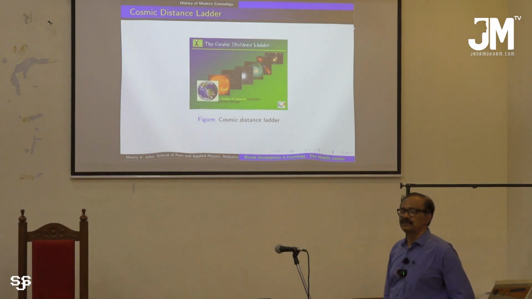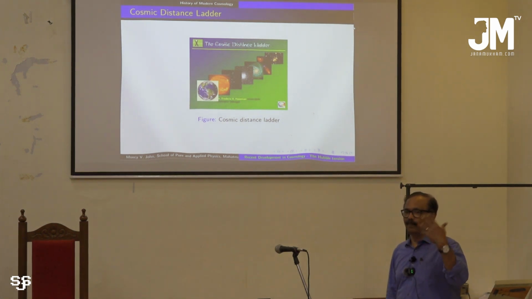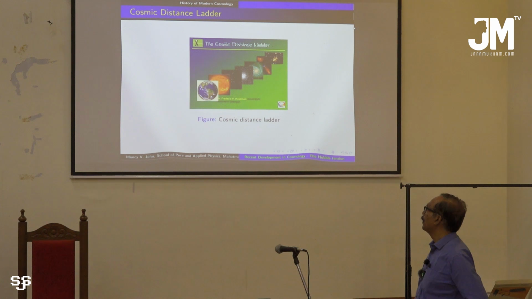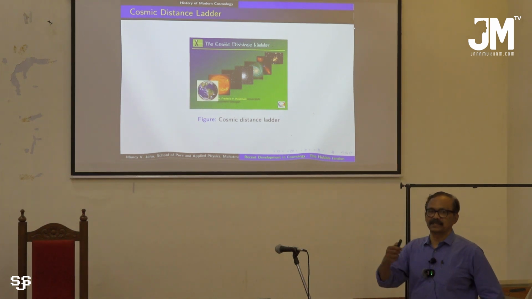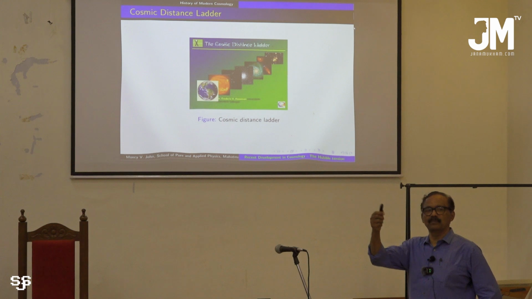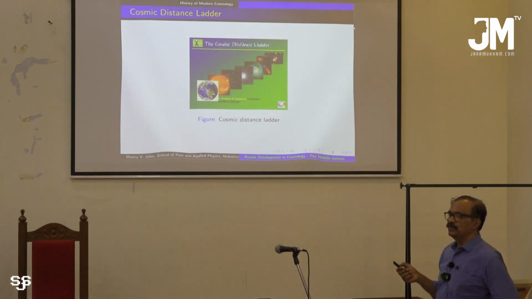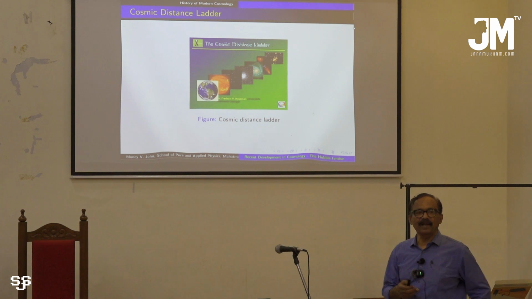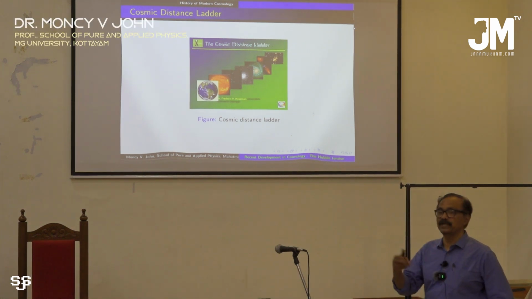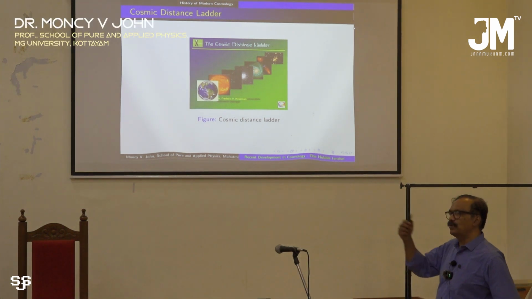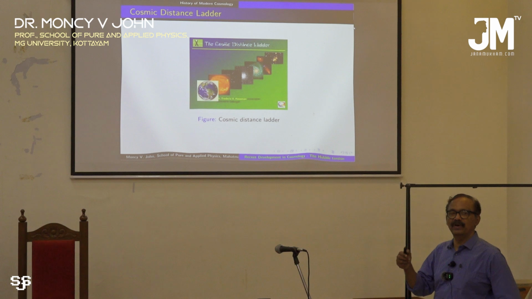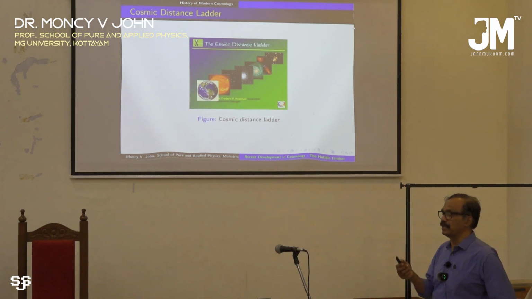See, actually all this points to the need of measuring distances accurately. When there is an object like the moon or sun or some other star in our own galaxy, one can use the method of parallax to measure distances. But when you go to further and further distances, you have to devise newer and newer techniques.